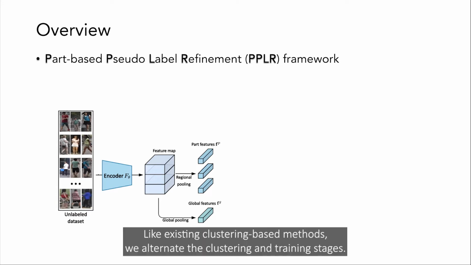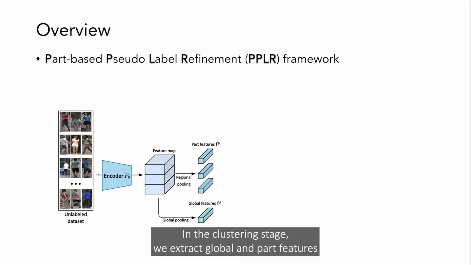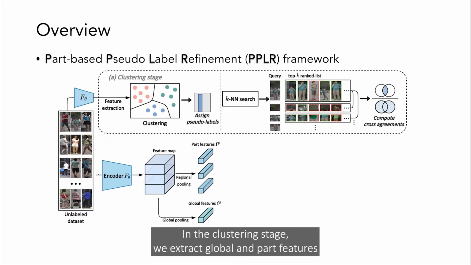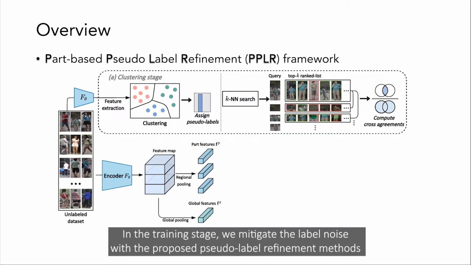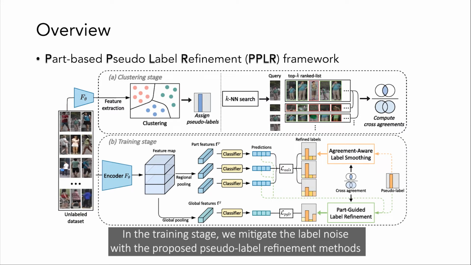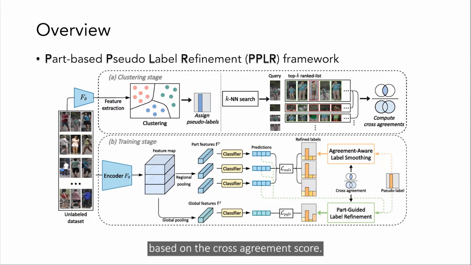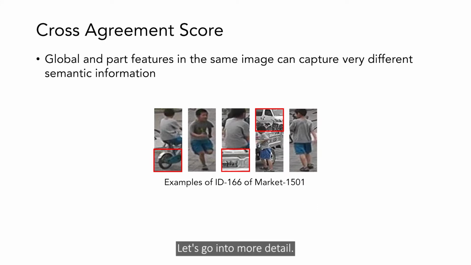Like existing clustering-based methods, we alternate the clustering and training stages. In the clustering stage, we extract global and part features and assign pseudo-labels through global feature clustering. We then compute our proposed cross-agreement scores to utilize a reliable complementary relationship. In the training stage, we mitigate the label noise with the proposed pseudo-label refinement methods based on the cross-agreement score: agreement-aware label smoothing for part features, and part-guided label refinement for global features. Let's go into more detail.